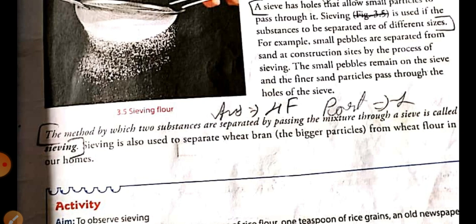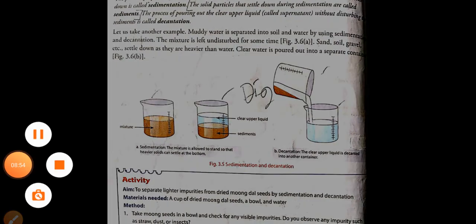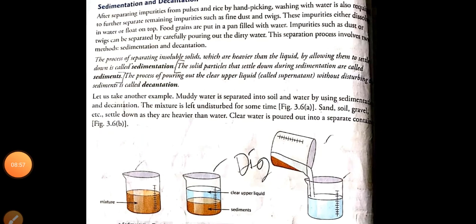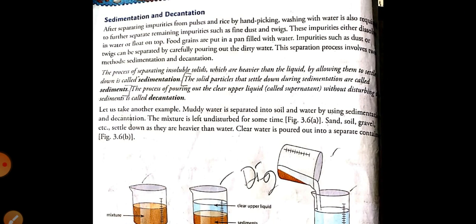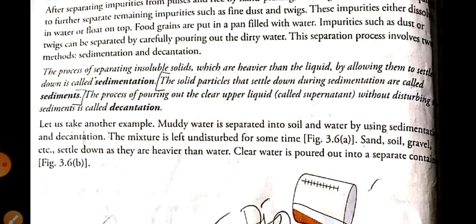So wheat bran is removed from the wheat flour with the help of the sieve. Okay, next, we were talking about another method, that is sedimentation.